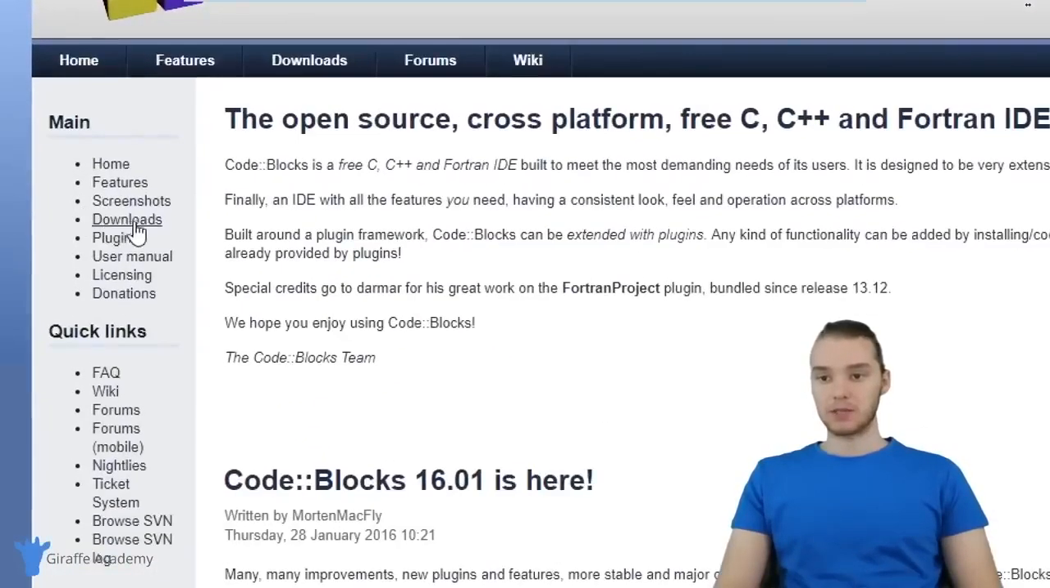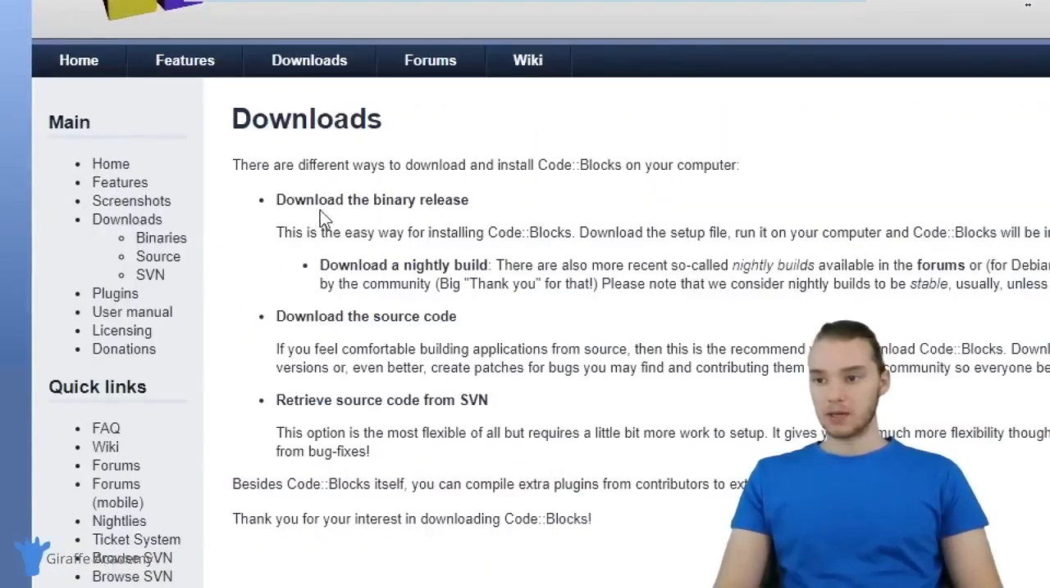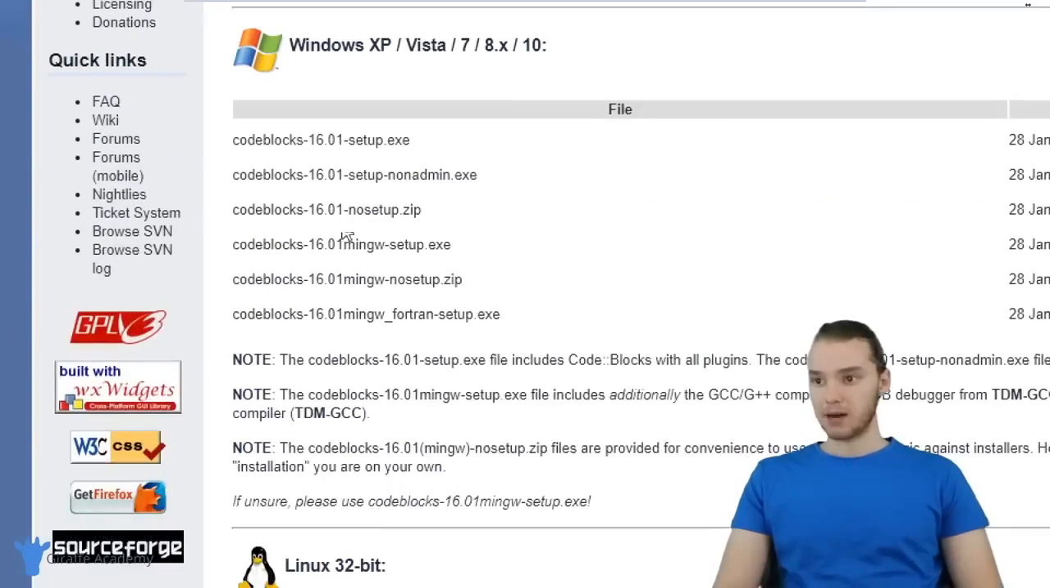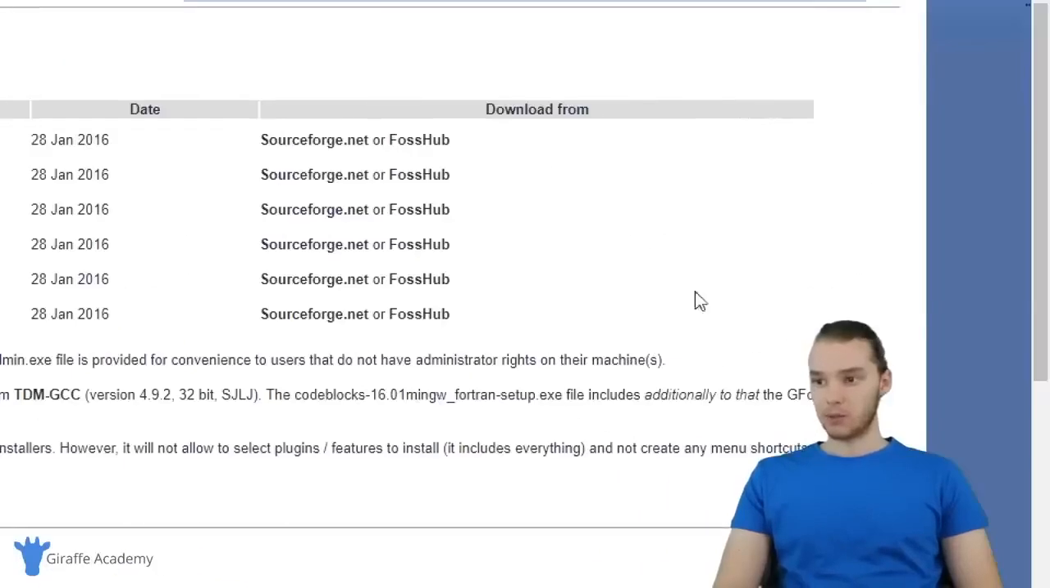So I'm going to come down here into Downloads, and there's a bunch of options here. One says download the binary release, download the source code. We want to click on download the binary release. This is going to be the easiest option. So if you're on Windows or Linux or Mac, you can install it from this page. So depending on the operating system that you're on, you want to click that. I'm on Windows, so I'm going to come down here to the Windows option.